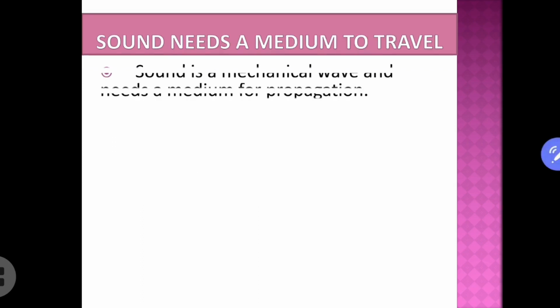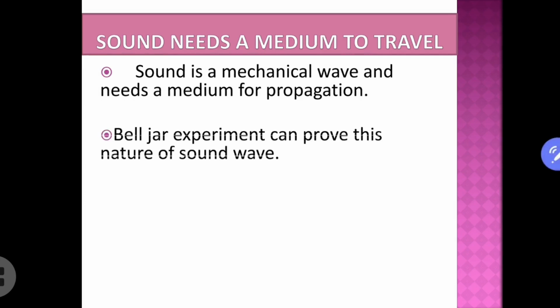Next, the same thing we can prove with the help of a bell jar. The bell jar experiment can be used to prove the mechanical wave nature of sound.